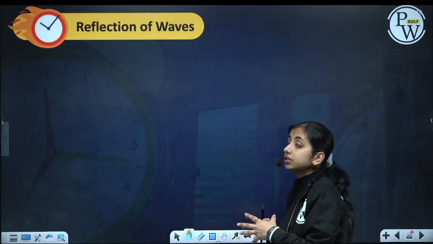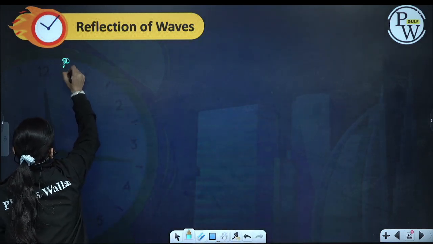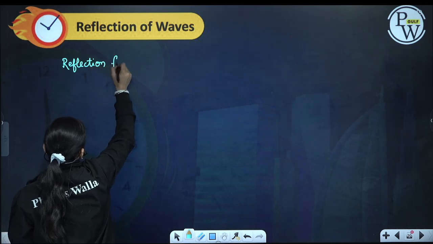Now next comes reflection of waves. Okay, so reflection from a loose end and reflection from a rigid end.